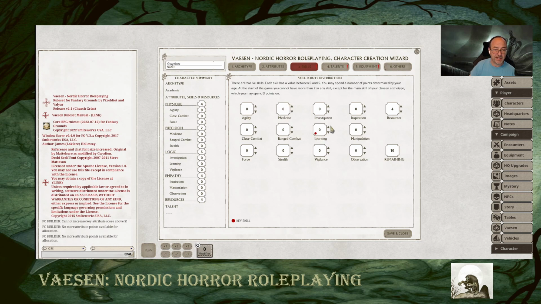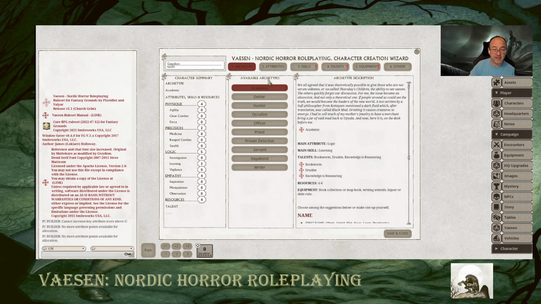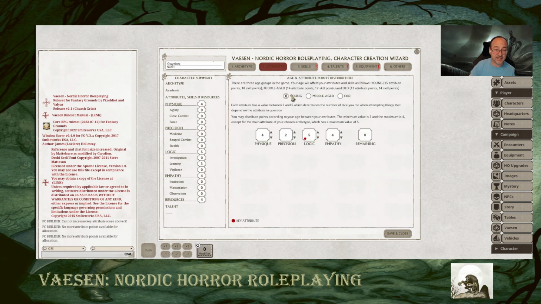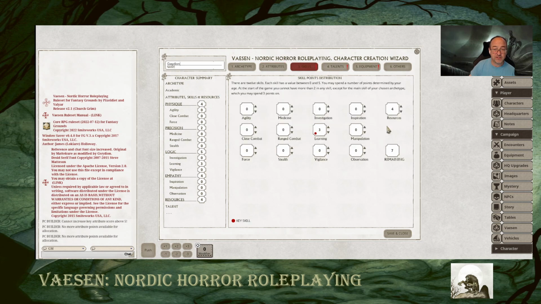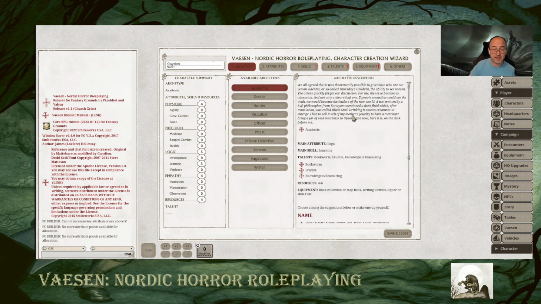So you can see with the red dot here, I can do 3 for learning. That gives me 7 remaining. Based on the attributes I selected, young determines that I have 10 skill points. So if I go back here, I started with 10, I've used 3. Resources is basically how wealthy are you. This will start with your archetype.